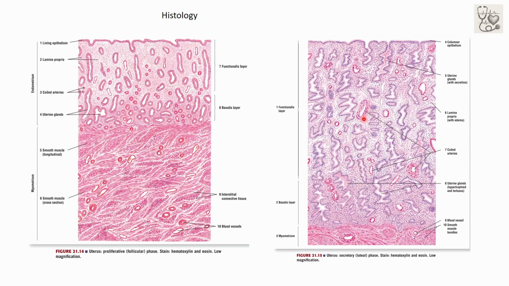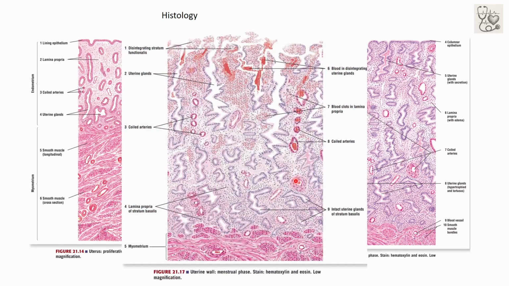Talking about the secretory phase, in this phase the endometrial glands are further stimulated, which show a characteristic corkscrew shape, and the blood vessels are further stimulated, and the thickness of the stratum functionale is further increased. You can see here the thickness is this much, and the thickness here is increased.